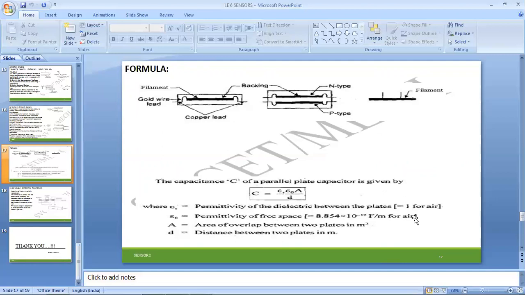The value for air is shown here, and when hydraulic sources are used, we get values depending upon the viscosity of the fluids utilized in the core region of the materials. So D is the distance between the plates, and A is the area of overlap between the two plates.